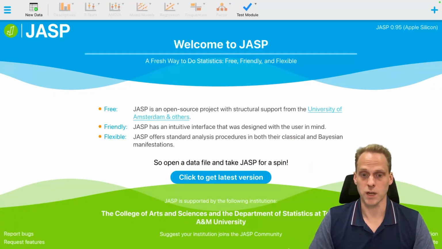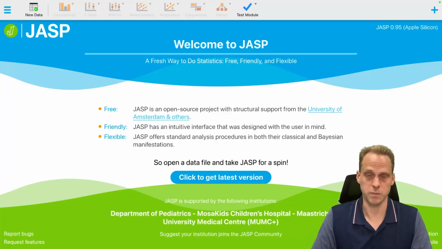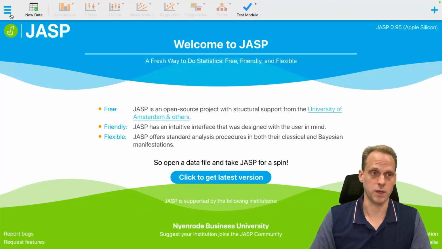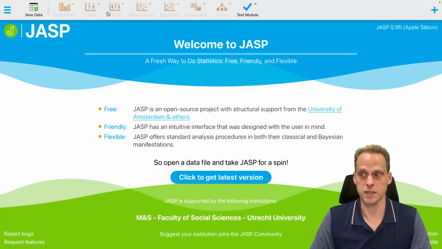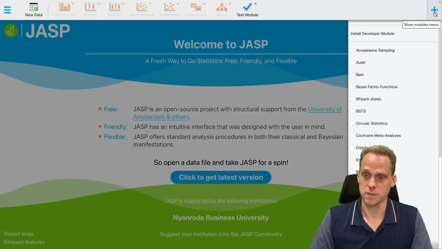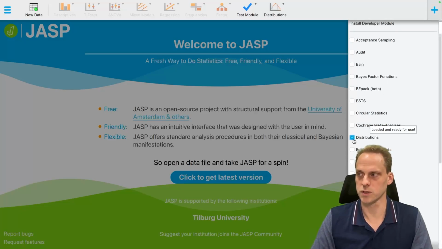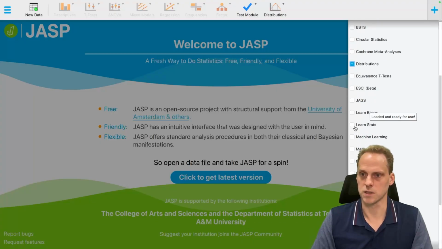So this is what JASP looks like. When you watch this video, maybe it's a newer version, but it's basically what it looks like. When we're collecting data, we go to new data, we enter our data, or we upload data using the menu. Then we can press all these analysis buttons to analyze the data. I have a test module because I'm developing stuff, but you probably don't have that. We go to plus, then we can add more modules, and there are a lot of them. A lot of different things are implemented that you can still add to JASP. We go to distributions, and we can also enable learn stats, which is a nice module as well.